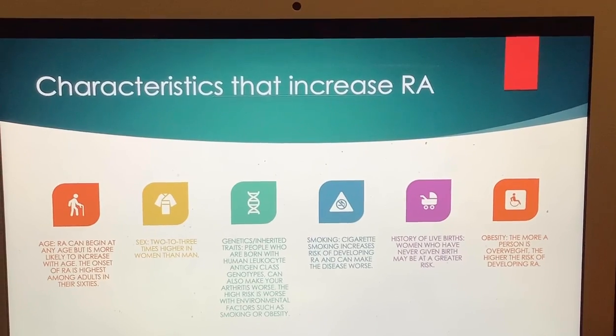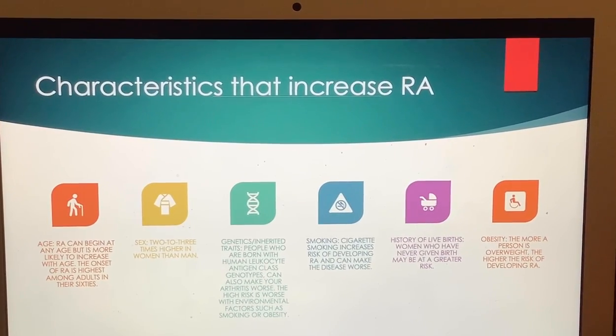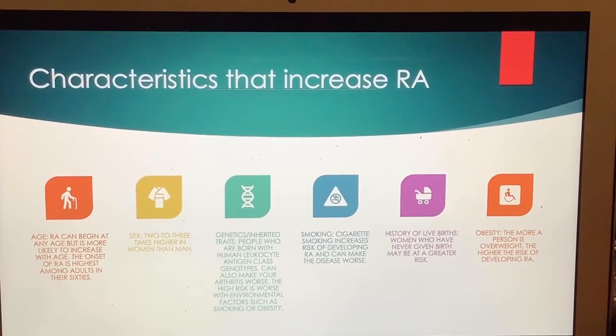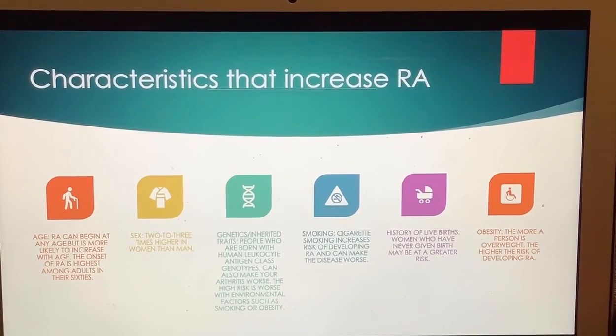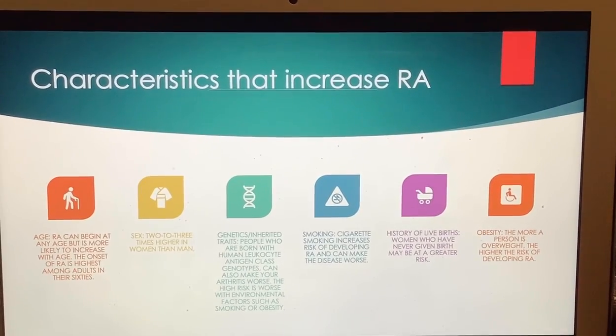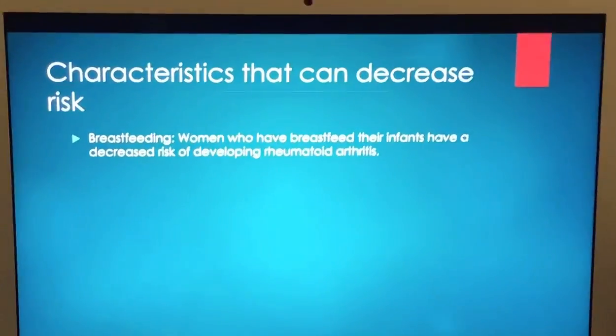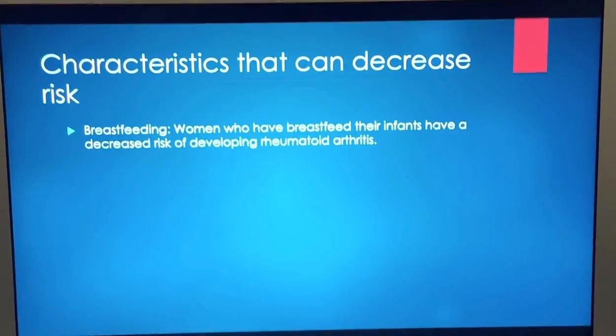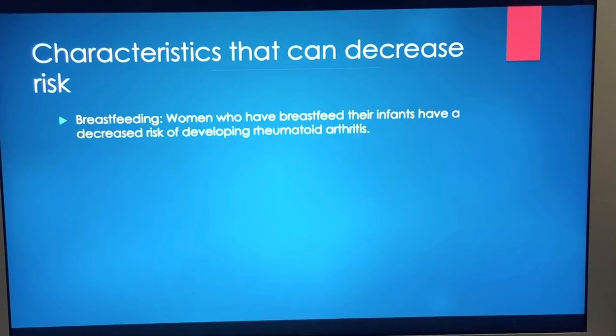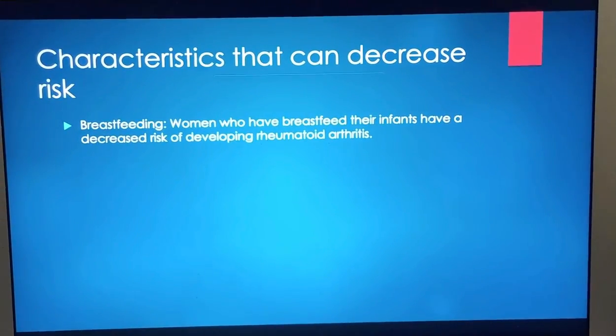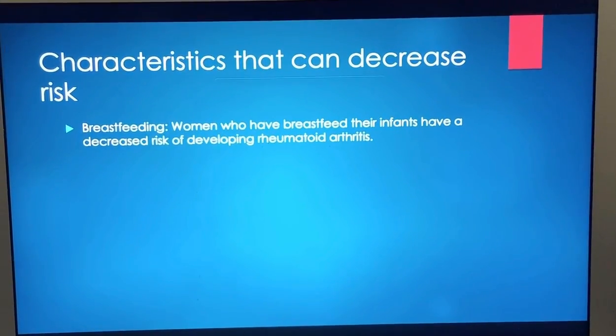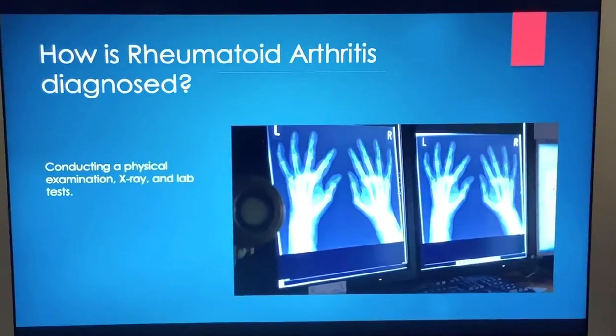History of live births. Women who have never given birth may be at a greater risk. Obesity. The more a person is overweight, the higher the risk of developing rheumatoid arthritis. Characteristics that can decrease the risk: breastfeeding. Women who have breastfed their infants have a decreased risk of developing rheumatoid arthritis.